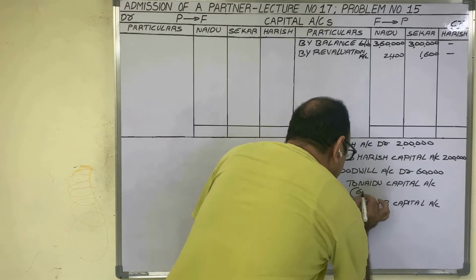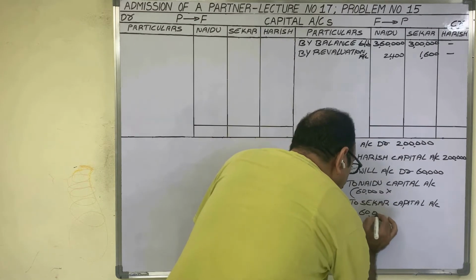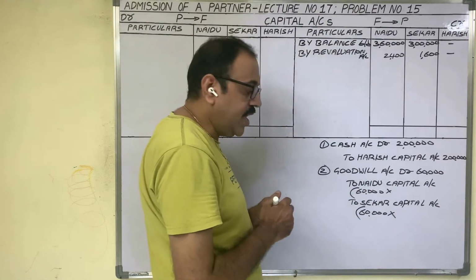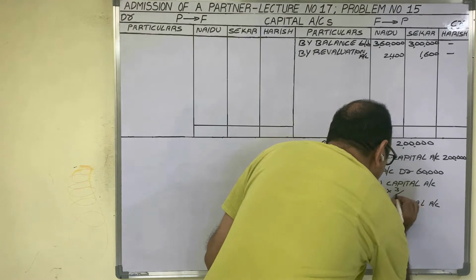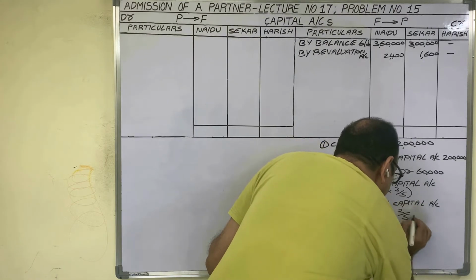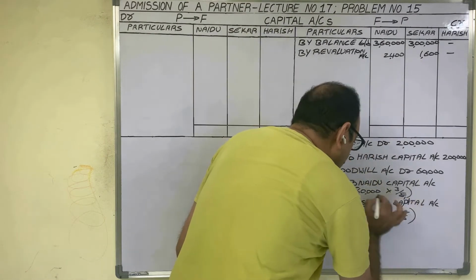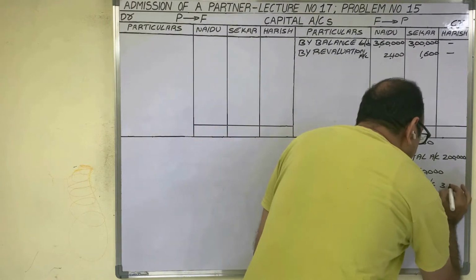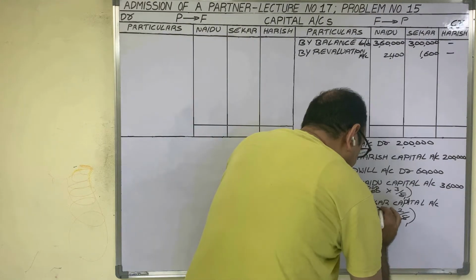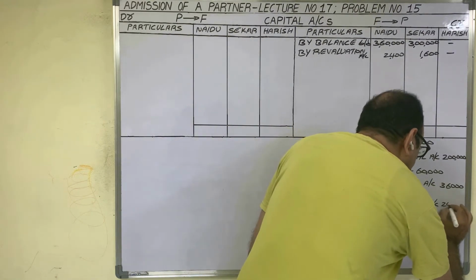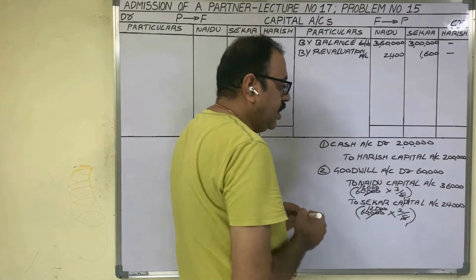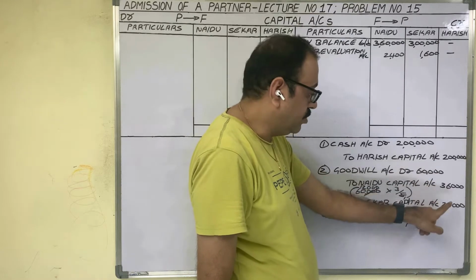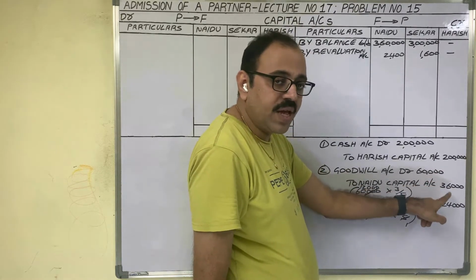Goodwill amount is 60,000 rupees. In the old ratio, we have to transfer. Old ratio is 3:2, meaning 3 by 5 is Naidu's share and 2 by 5 is Shekar's share. 5 ones are 12,000. 12,000 into 3 is 36,000 rupees. 12,000 into 2 is 24,000 rupees. Cross check: if you add these two numbers, again 60,000 should come. So total is 60,000 now. Our calculation is correct.